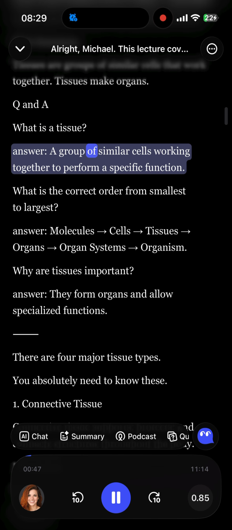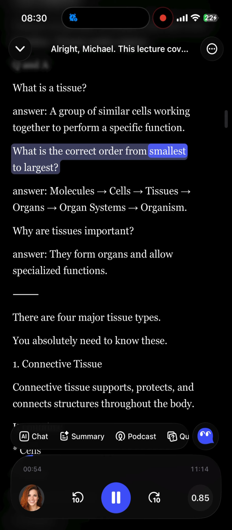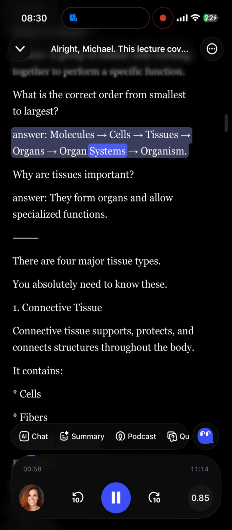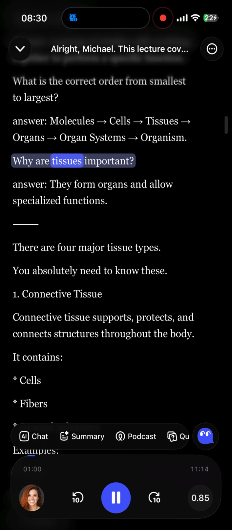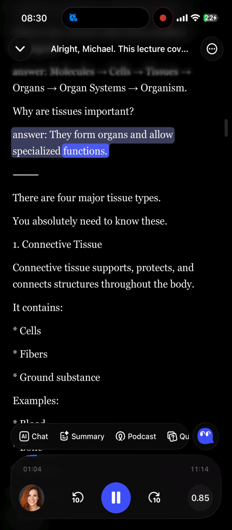Q&A. What is a tissue? Answer: a group of similar cells working together to perform a specific function. What is the correct order from smallest to largest? Answer: molecules, cells, tissues, organs, organ systems, organism. Why are tissues important? Answer: they form organs and allow specialized functions.